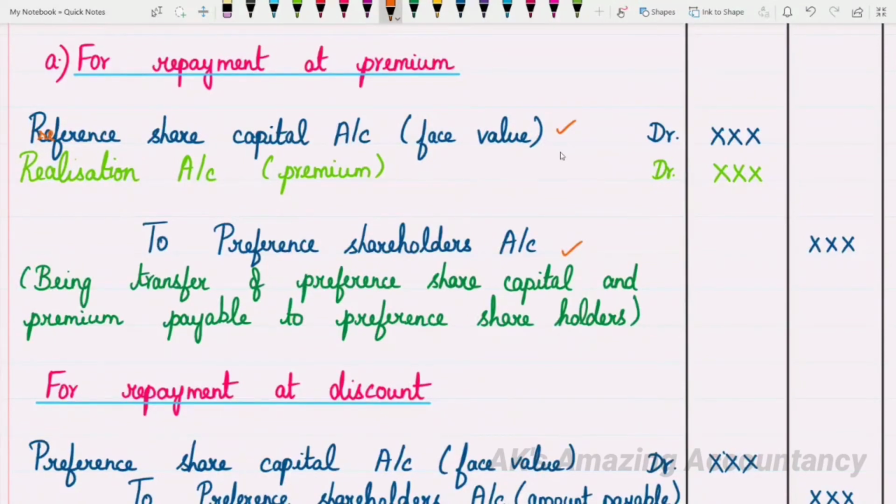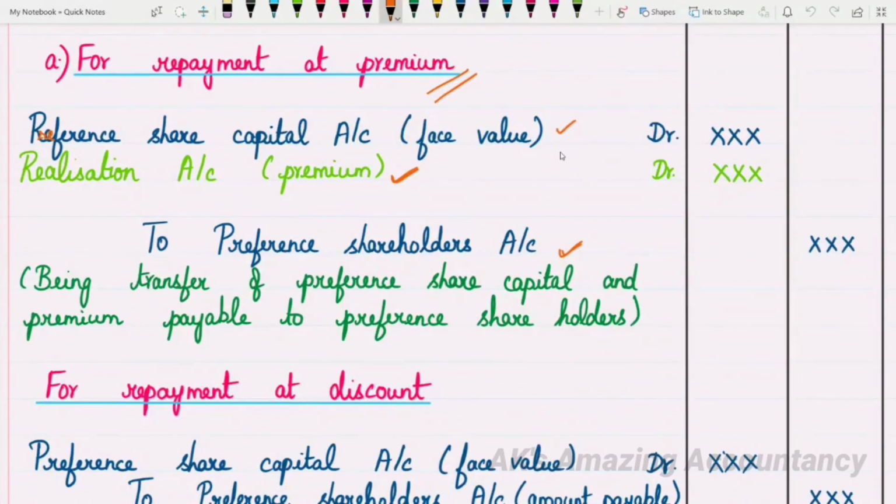If the repayment is at premium, it is a loss to the company. So that will be debited to realization account, like how we did in case of debentures. So in which situation, when repayment is at a premium, the entry will be preference share capital account debit, realization account debit, to preference shareholders account. So being transfer of preference share capital and premium payable to preference shareholders will be the narration.